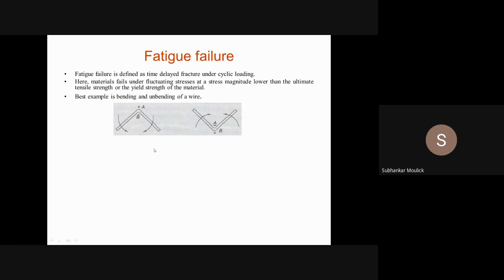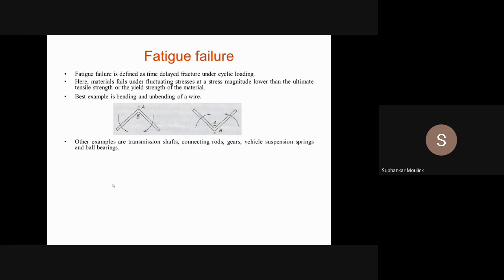Now, the best example of fatigue failure of a mechanical component is bending and unbending of a wire. Here you are bending the wire in the opposite direction. If you apply a moment, you will unbend the wire. As a result of the fatigue, slowly a crack will generate in this AB region, and the wire will be separated into two small pieces from this AB region.